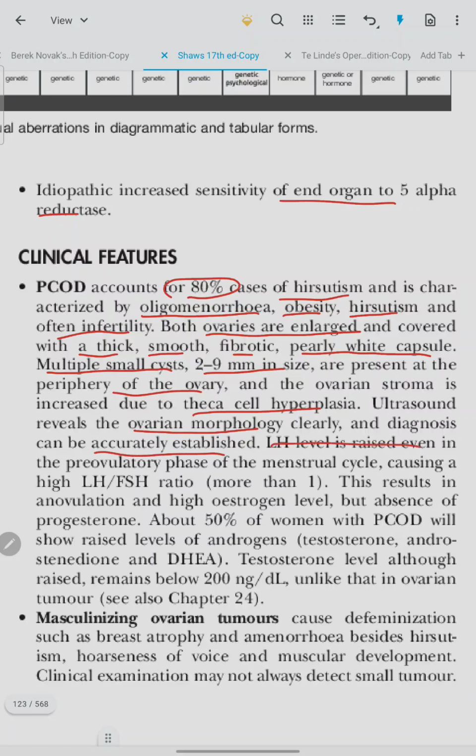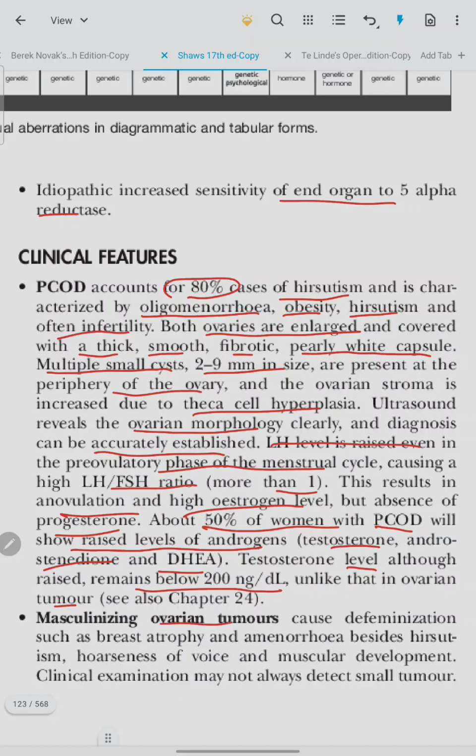LH level is raised even in the pre-ovulatory phase of the menstrual cycle, causing a high LH-FSH ratio, more than 1. This results in anovulation, high estrogen level, but the absence of progesterone. About 50% of women with PCOD will show raised levels of androgen, testosterone, androstenedione, and DHEA. Testosterone level, although raised, remains below 200 nanogram per deciliter, unlike that in ovarian tumor.